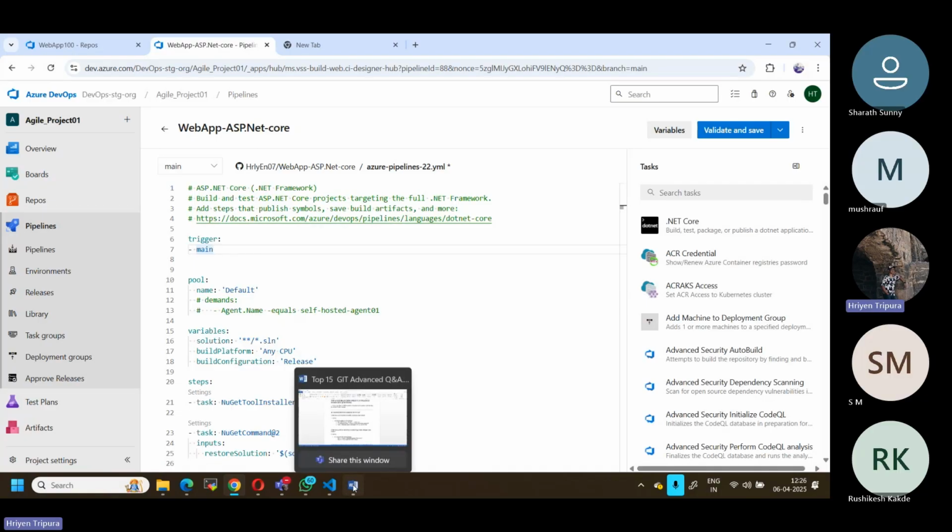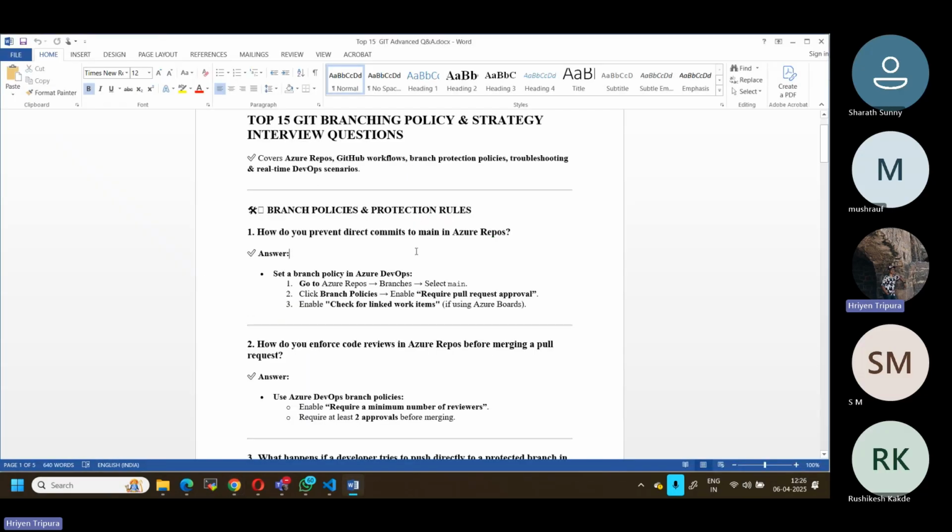Now the question is how we can prevent this, because I don't want anybody to push code directly to the main branch. Instead, I can use something called a branch policy in Azure DevOps. Why is a branch policy required? Under branch policy there is an option called require pull request approval. That means when you merge, somebody has to approve the code.